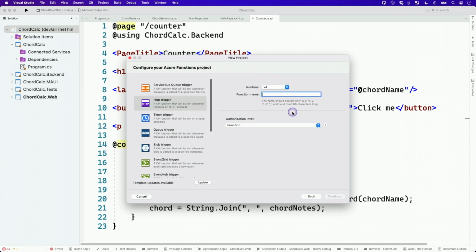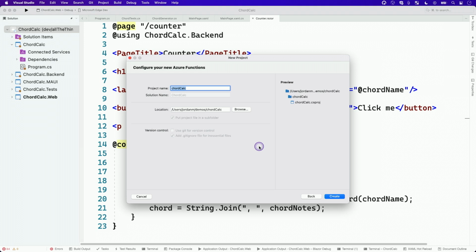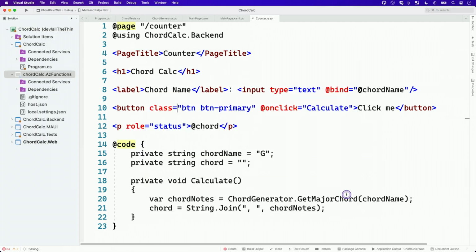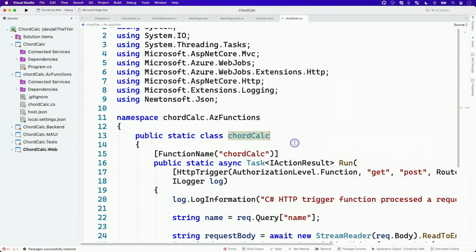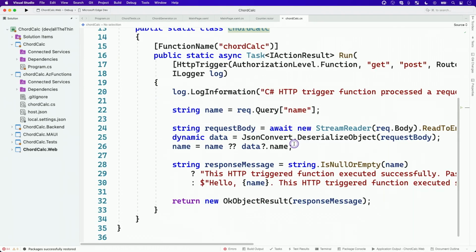I'm very creative with my names, so I'm just going to call this function name chord calc. No authentication to get going, we're just going to set one up real quick. And hit create. So this is what an Azure function looks like in C#.